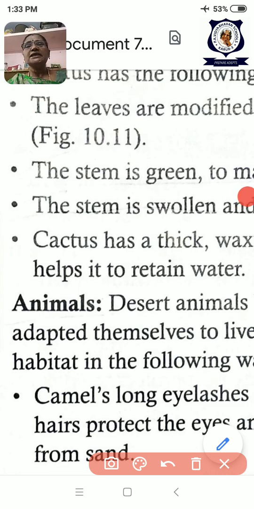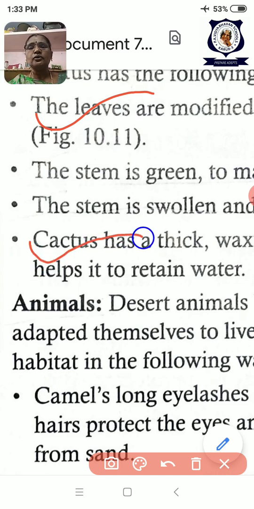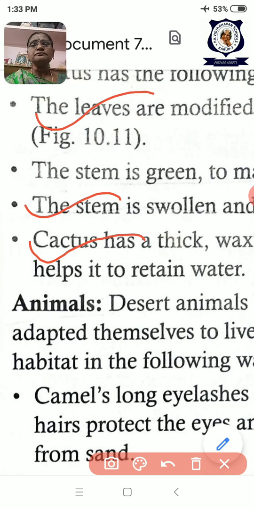First one is leaves are modified into spines. The stem has a thick waxy coating and the stem is swollen and stores the water. Also the stem is green in color.